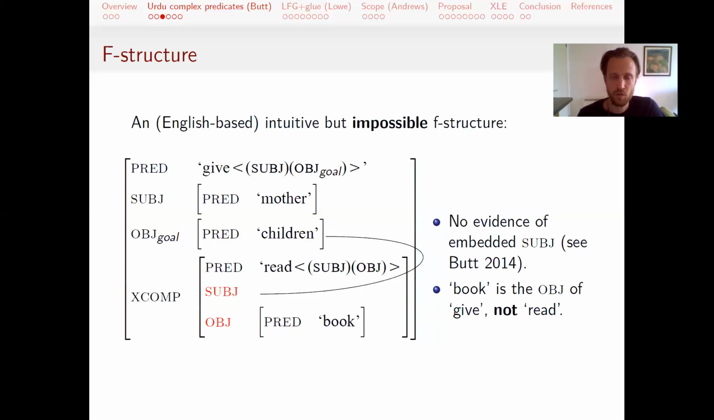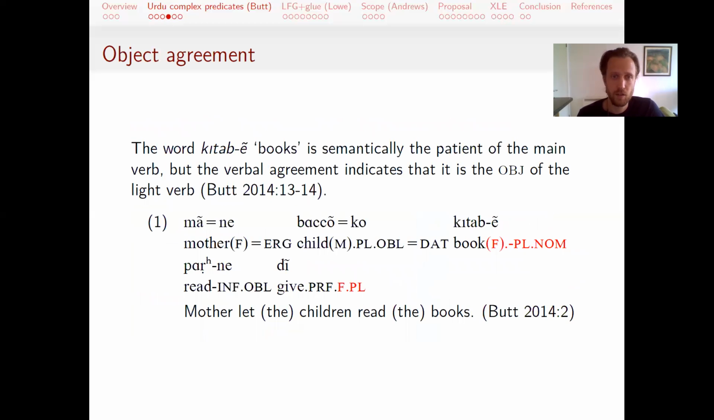And that's quite easy to show just looking at the agreement patterns. So going back to the same example, at least in some contexts, verbs will agree in gender and number with their nominative object in Urdu. So here we see that the verb give, or the light verb D, is in a feminine plural form. The only feminine plural in the sentence is the book, the object. And so even though book is the patient or the semantic argument of read, in terms of grammatical function, it's the object of give.